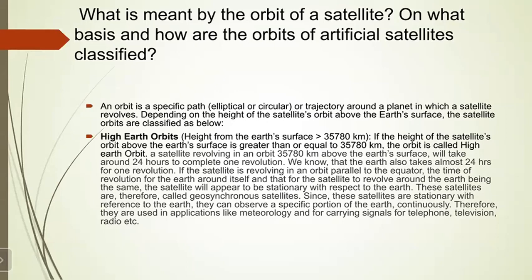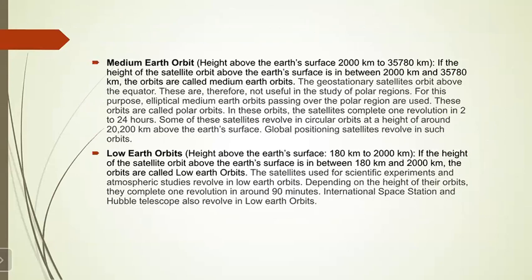Depending on the height of the satellite's orbit above the Earth's surface, the satellite orbits are classified as below. So first thing you should understand is what the orbit of the planet is. It is the specific path around the planet in which a satellite will revolve. Now, on what basis are they classified? It is classified depending on the height of the satellite orbit above the Earth's surface. Based on that, we have high Earth orbit, medium Earth orbit, and low Earth orbit.